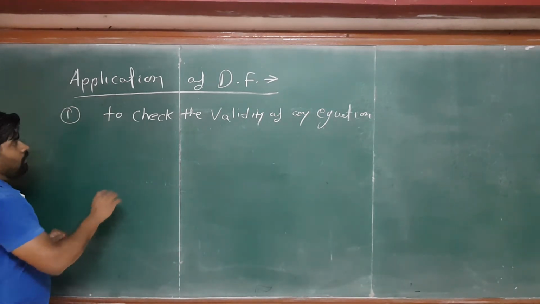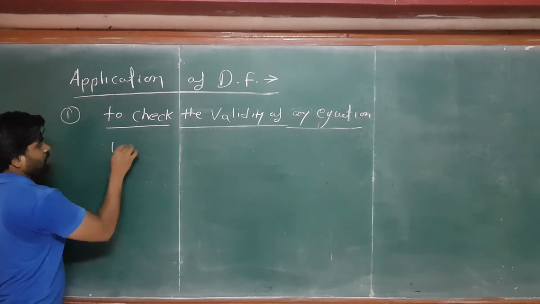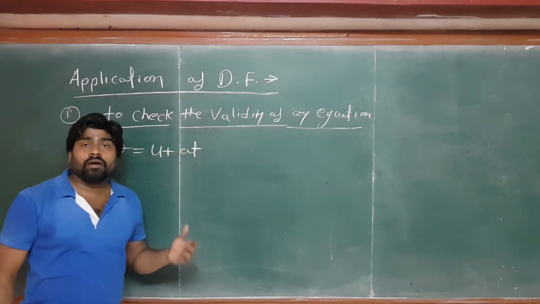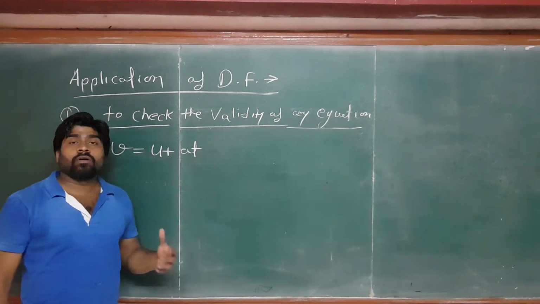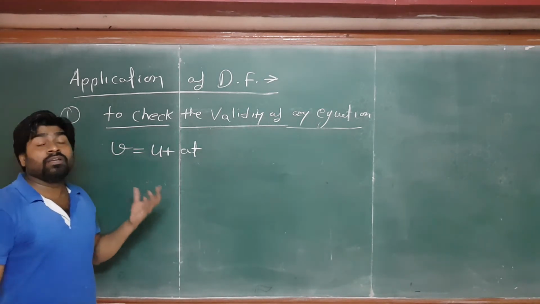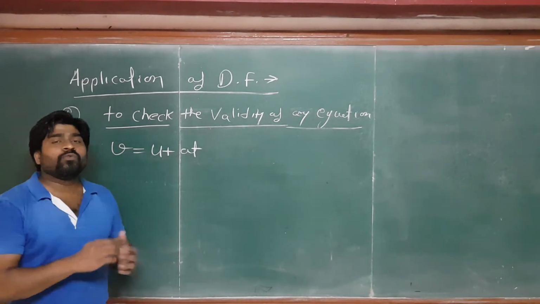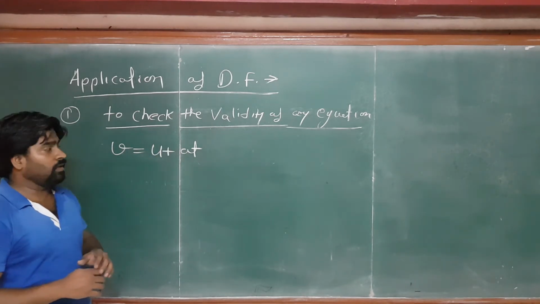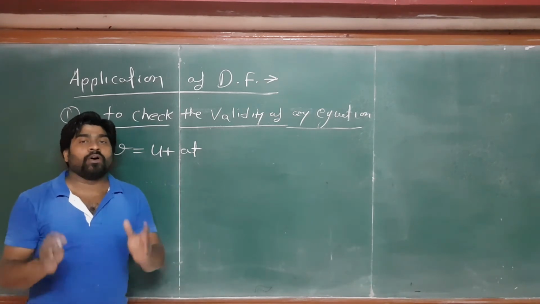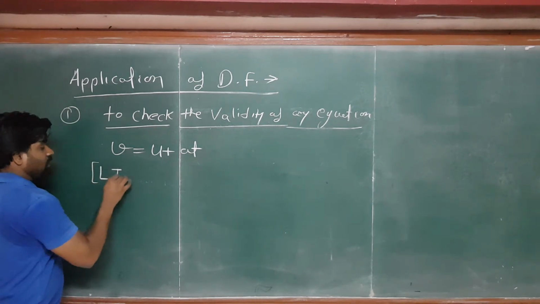Okay, for example, I am giving an example. We take the first example, v is equal to u plus at, where v is the final velocity, u is the initial velocity, a is the acceleration, and t is the time. How can you say this equation is valid? We can prove it by applying the dimensional concept. What we have to do? To check the validity of this equation, convert the left side and the right side variables into their respective dimensional formulae. As I know, this is the velocity, so the dimensional formula of velocity is LT inverse.